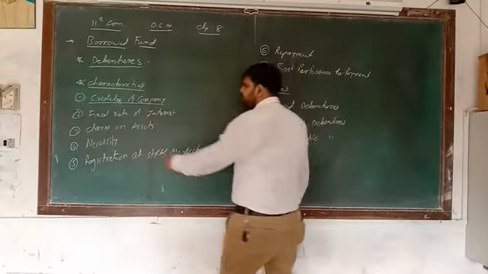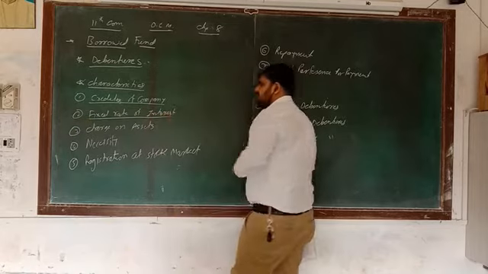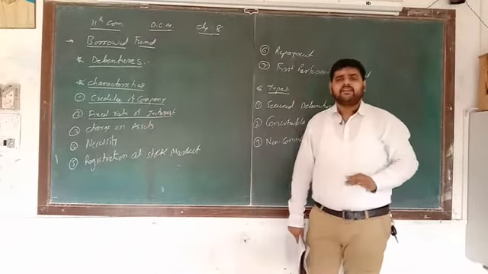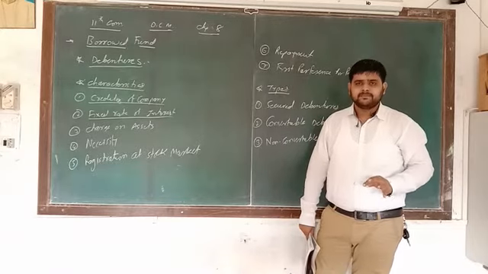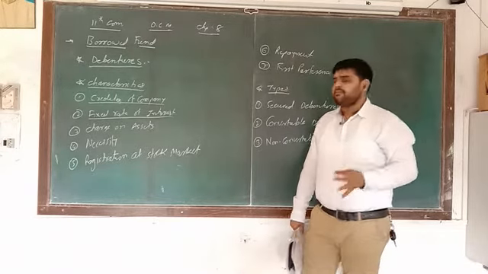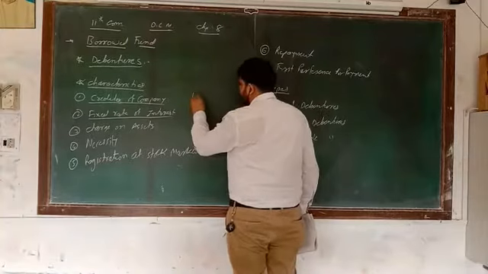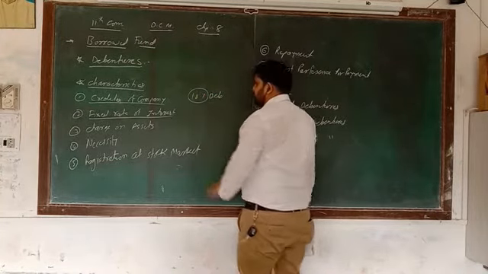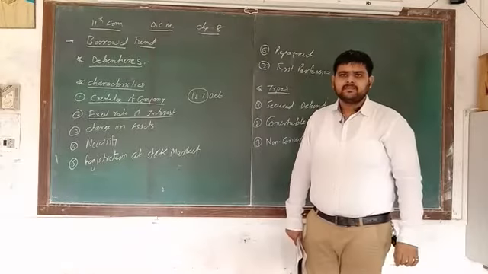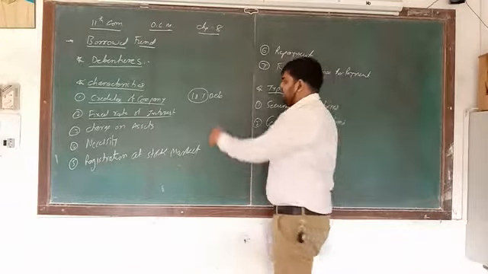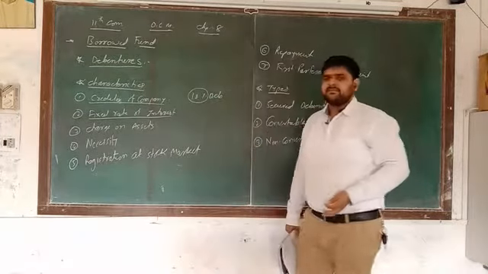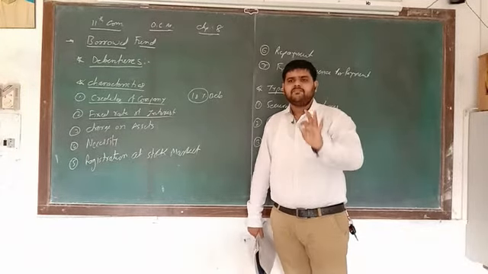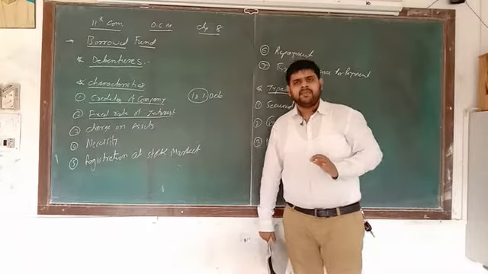Number two, fixed rate of interest. Debentures are issued at a fixed rate of interest, same like preference. The rate of interest is the same. For example, if they are issuing 10% debenture, it means that the rate of interest is 10%. So the rate of debenture is the same. So it's a fixed liability. At the end of the year, a fixed amount of interest that they have to pay.